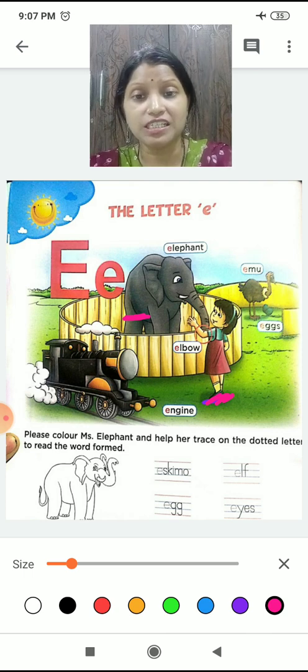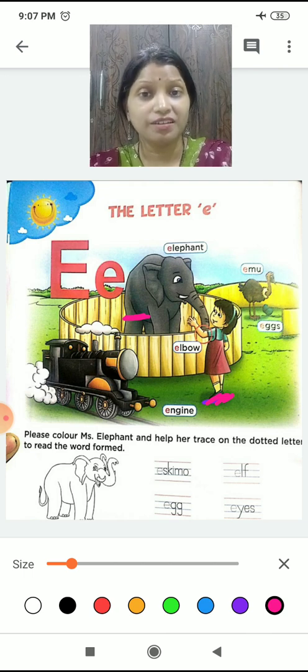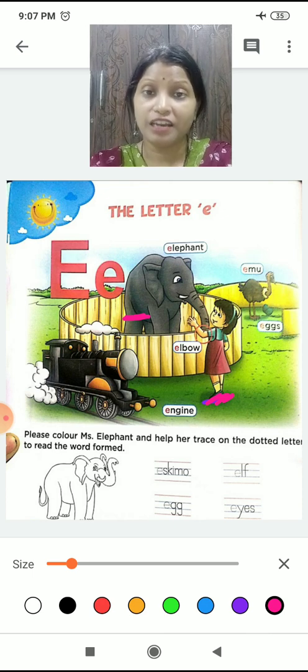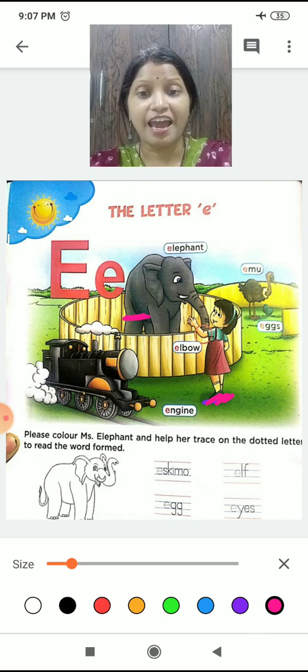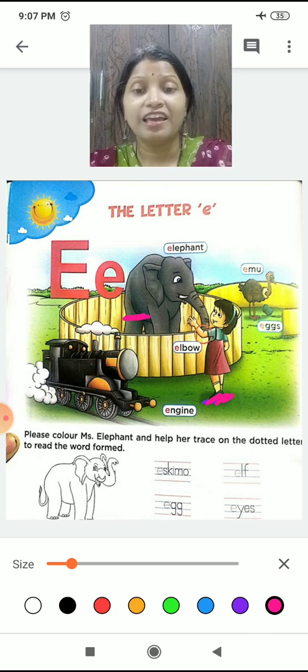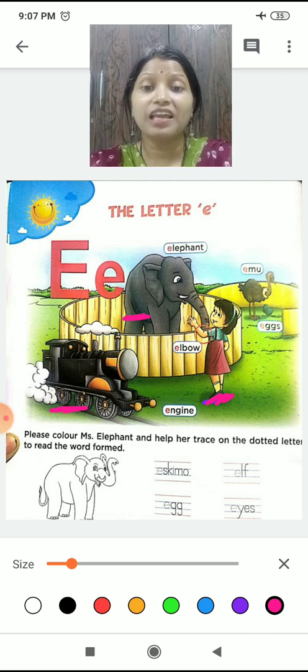What did she do, children? She went to the railway station and she saw the engine. See the engine?